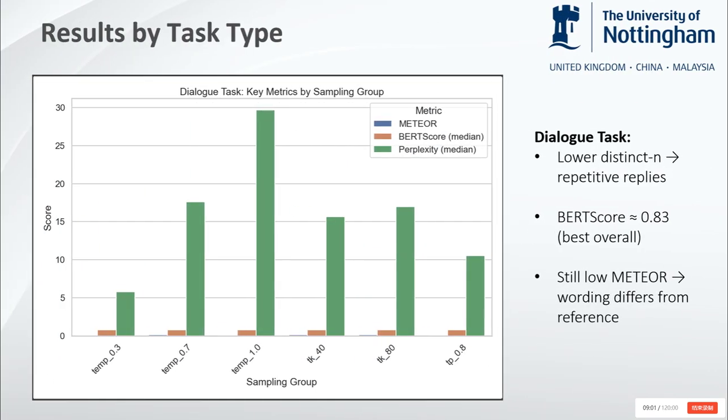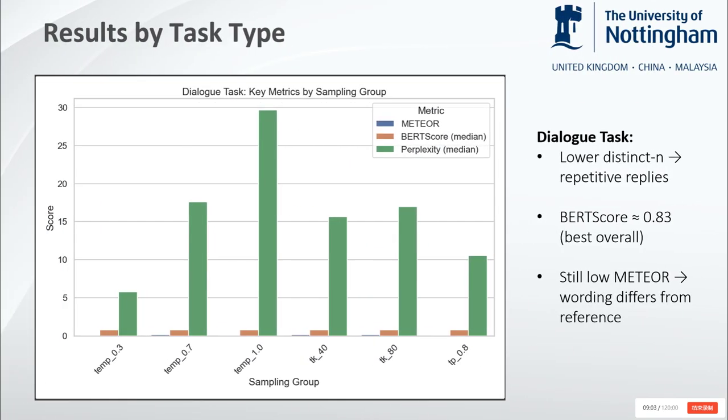In the dialogue generation task, GPT-2 shows its best BERT score around 0.83. This makes sense as the model was pre-trained on dialogue-heavy data. However, distinct N scores are low, so replies tend to be repetitive. Meteor is again low, showing that although replies are coherent, they rarely match the reference wording exactly.